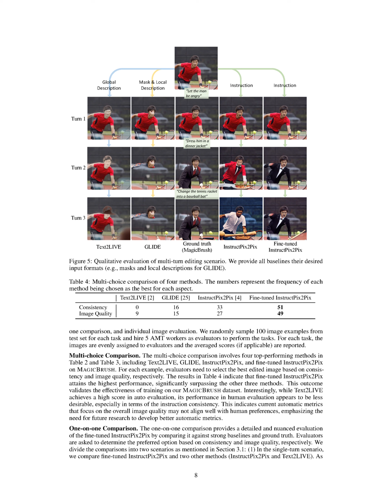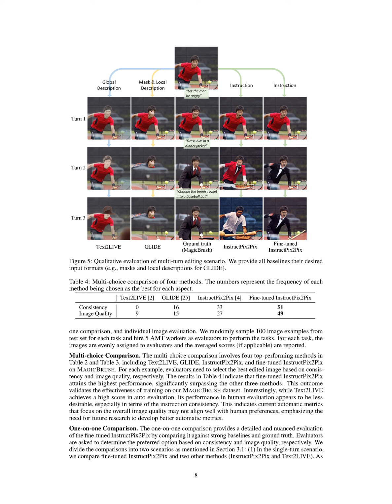In the task involving multiple images, the evaluators compare the top 4 methods as shown in the tables, which include Text2Live, Glide, Instruct-Pix2-Pix, and Instruct-Pix2-Pix fine-tuned using MagicBrush. For each image, the evaluators choose the best edited image based on consistency and quality. The tables show that the fine-tuned Instruct-Pix2-Pix performs the best, surpassing the other 3 methods significantly. This result shows the effectiveness of training the model using our MagicBrush dataset.